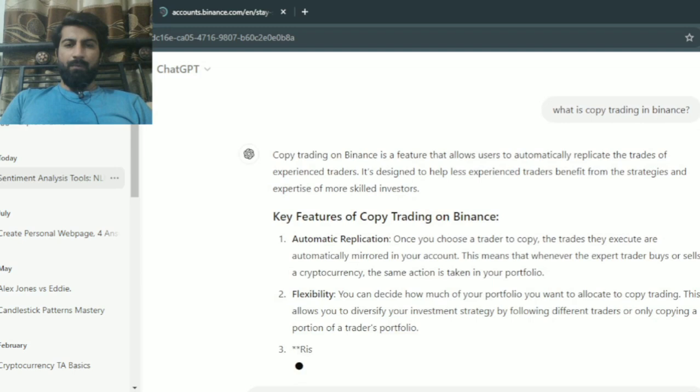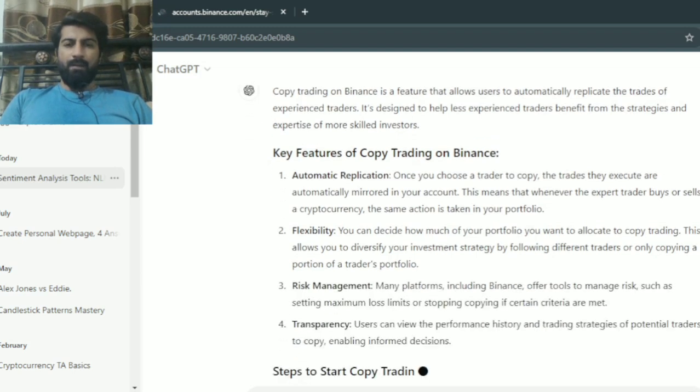Key features of copy trading on Binance. Automatic replication. Once you choose a trader to copy, the trades they execute are automatically mirrored in your account. This means that whenever the expert trader buys or sells a cryptocurrency, the same action is taken in your portfolio.